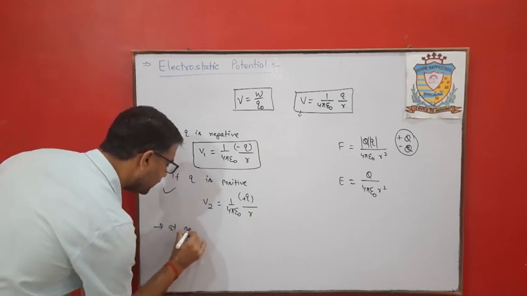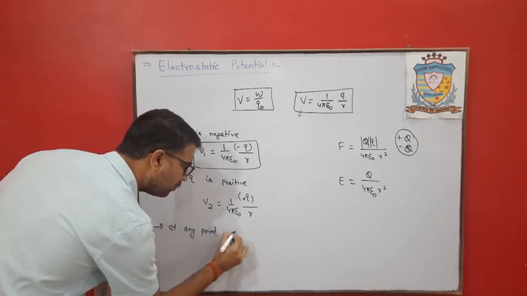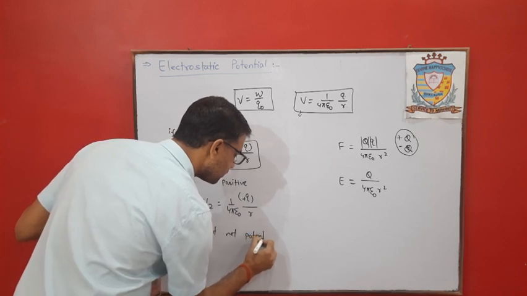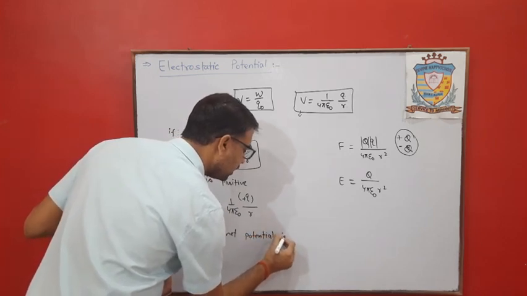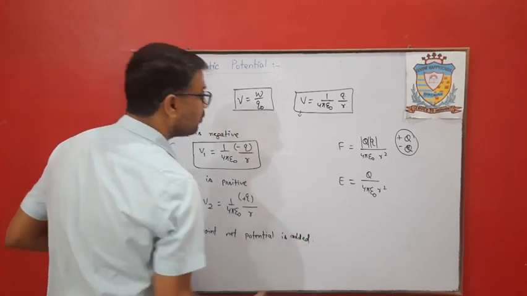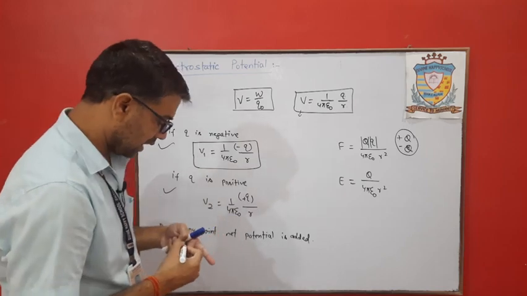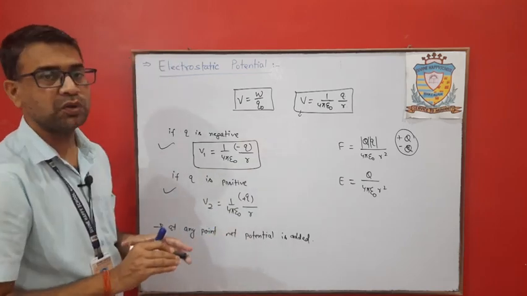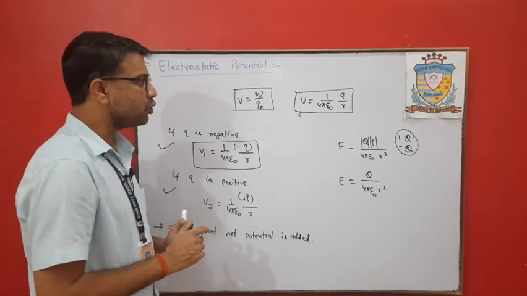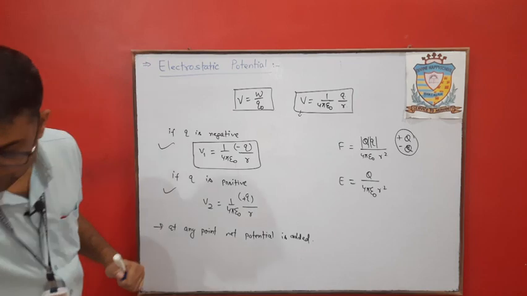At any point the net potential is added. Meaning if we have more than one potential at the same point, we will simply add them, because potential is a scalar quantity. Clear? Next we will discuss electrostatic potential energy.